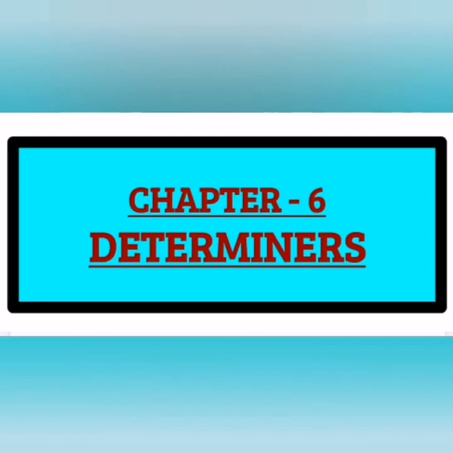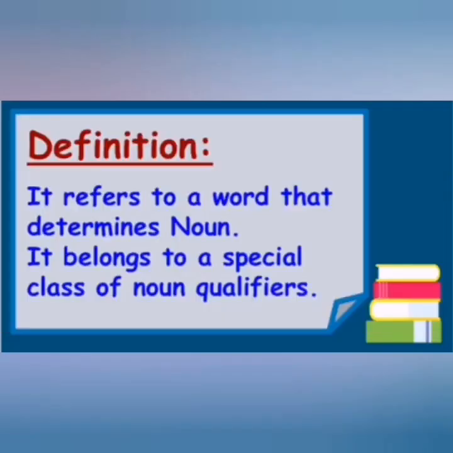Determiners. Now, you all know what determiners are. A determiner is a part of speech that determines the noun. It decides, limits, or determines something about the noun that follows. Determiners are used before nouns and they tell which one, how many, whose, etc.